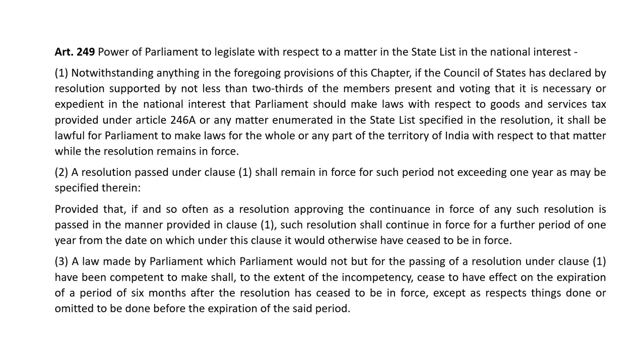Notwithstanding anything in the foregoing provisions of this chapter, if the Council of States has declared by resolution supported by not less than 2/3 of the members present and voting that it is necessary or expedient in the national interest that Parliament should make laws with respect to goods and services tax provided under Article 246A or any matter enumerated in the State List specified in the resolution, it shall be lawful for the Parliament to make laws for the whole or any part of the territory of India with respect to that matter while the resolution remains in force.